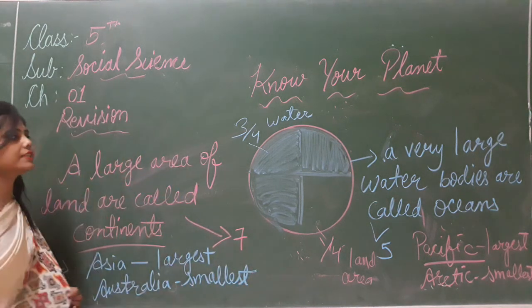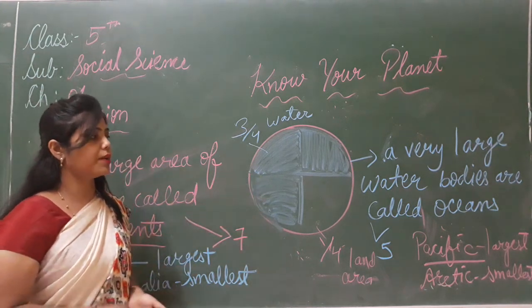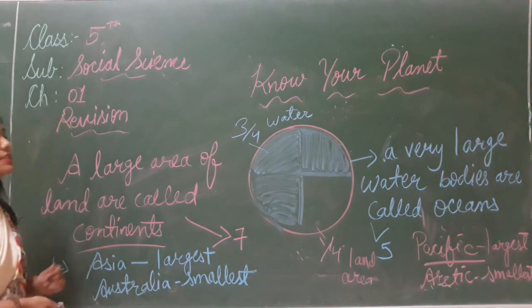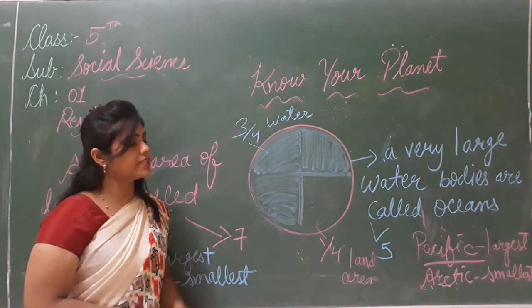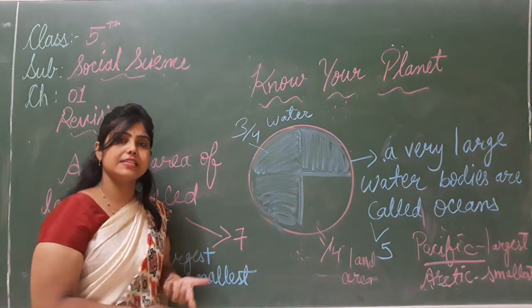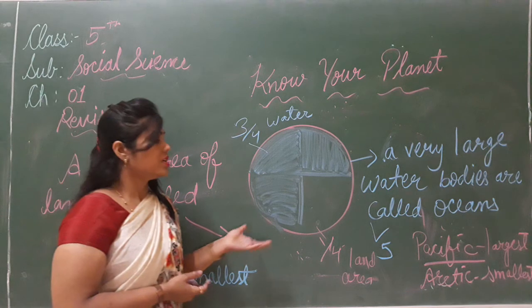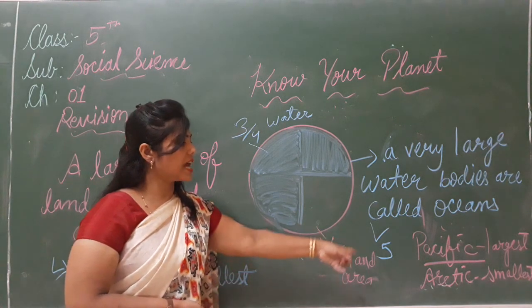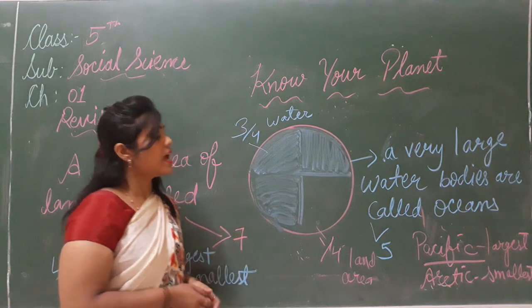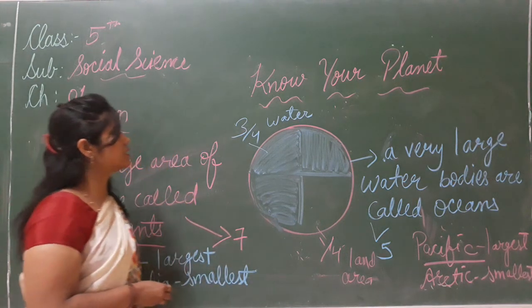So you clear the concept: what are oceans? Very large bodies of water are called oceans, and there are 5 oceans. That is the Pacific Ocean, Antarctic Ocean, Atlantic Ocean, Arctic Ocean, and Indian Ocean. Which one is the largest? Pacific is the largest. And which one is the smallest? The Arctic Ocean is the smallest one.